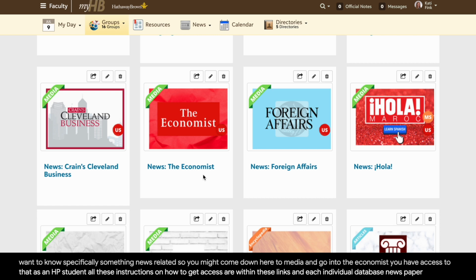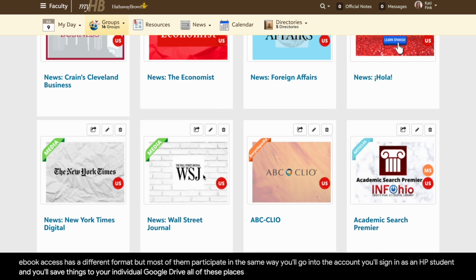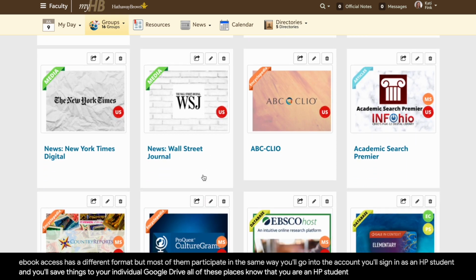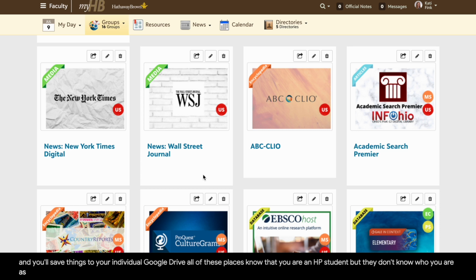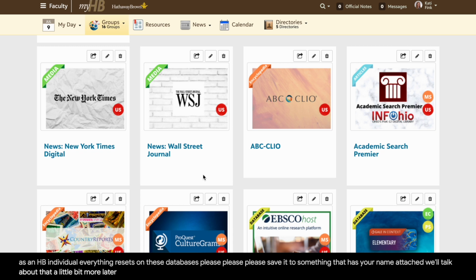newspaper, magazine, ebook access has a different format, but most of them participate in the same way. You'll go into the account, you'll sign in as an HB student, and you'll save things to your individual Google Drive. All of these places know that you are an HB student, but they don't know who you are as an HB individual. Everything resets on these databases. Please, please, please save it to something that has your name attached. We'll talk about that a little bit more later on.